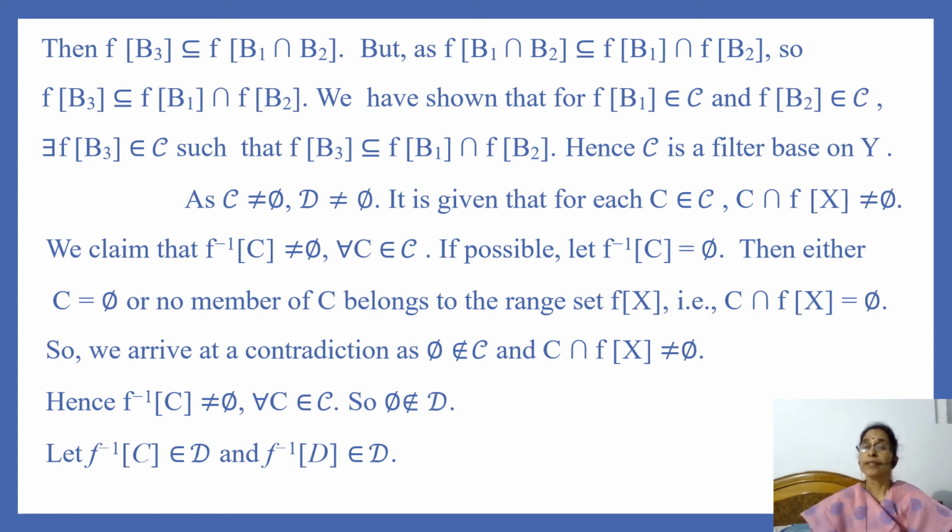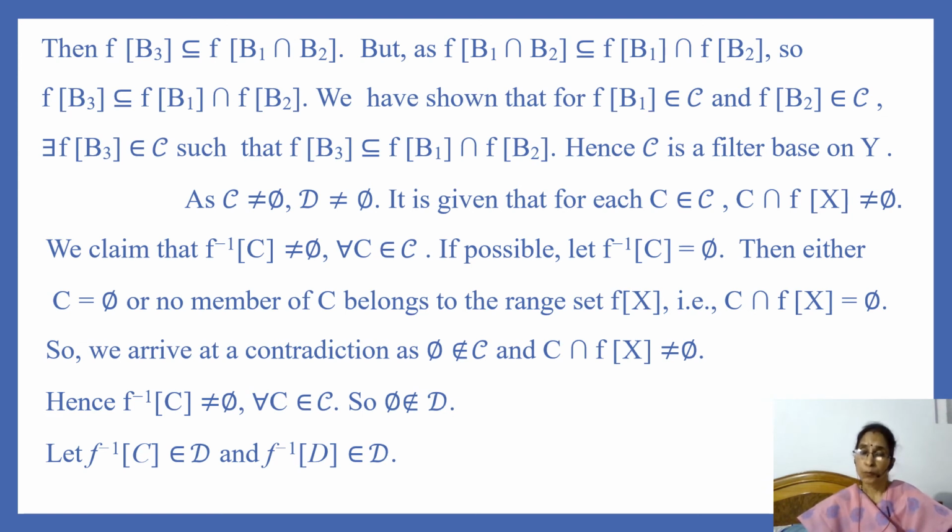We claim that the inverse image of C under F is non-empty for every C in C. If possible, let the inverse image of C under F be empty. Then we have two cases: either C is empty or no member of C belongs to the range set F of X, that is, C intersection F image of X is empty.